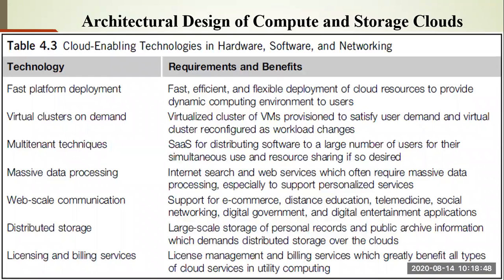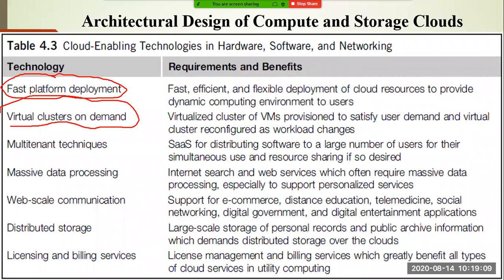So these are the technologies, if you see, cloud enabling technology with respect to the hardware, software and networking. Whenever you make a request to cloud computing, it will be deployed in the cloud in a very fast manner, right? Within a fraction of a second, they will provide a service to you once the requirement is clear to them. Similarly, you will get a virtual cluster on demand. For example, if you require very big computational power, you may get a virtual cluster having maybe 100 or 200 nodes. Those 100 or 200 nodes can be given to you very quickly. So that is also one of the technologies supported with respect to hardware, software and networking.